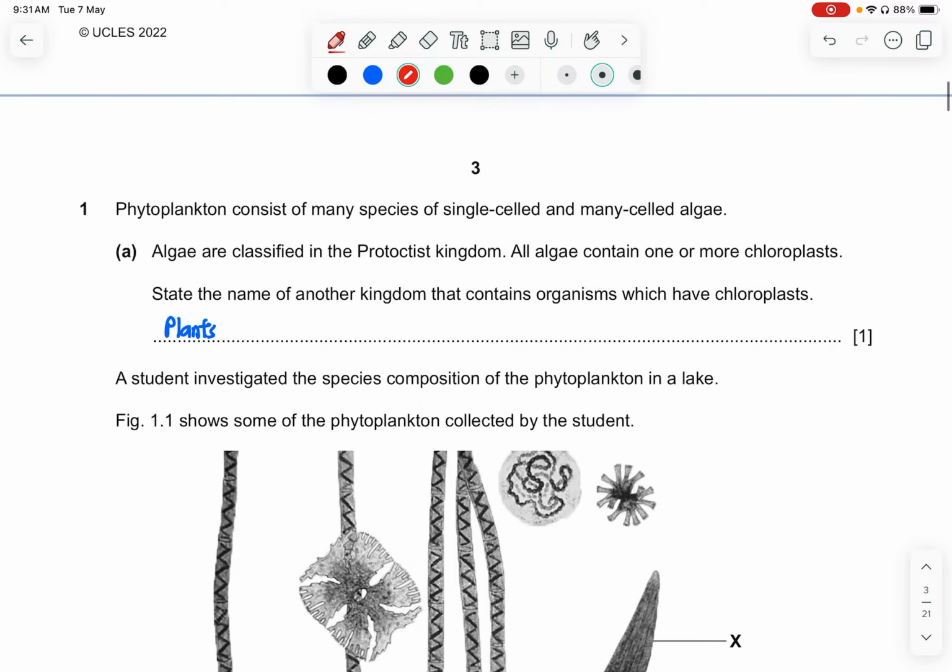Question 1. Phytoplankton consists of many species of single-cell and many-cell algae. So single-cell is unicellular, many-cell is multicellular. Part A, algae are classified in the Protoctist kingdom. All algae contain one or more chloroplasts. State the name of another kingdom that contains organisms which have chloroplasts. So chloroplast is of course the pigment. Okay, it contains the pigment which is chlorophyll that gives that green appearance on the organs of a plant. And the most obvious one would be plants.